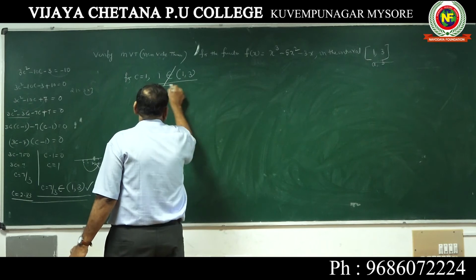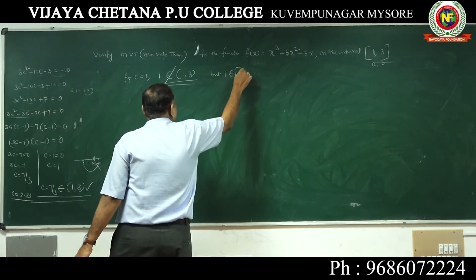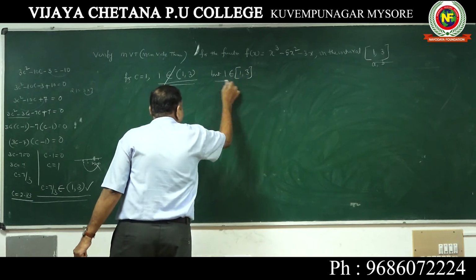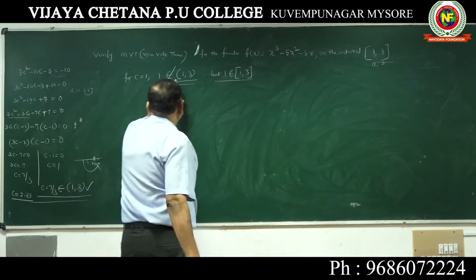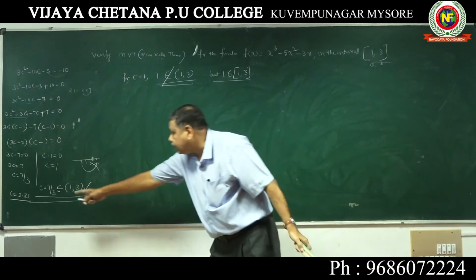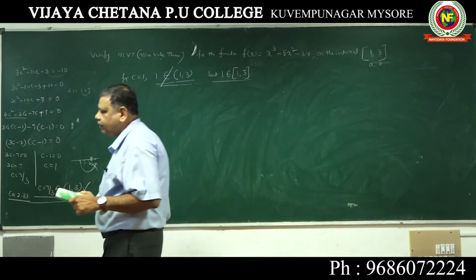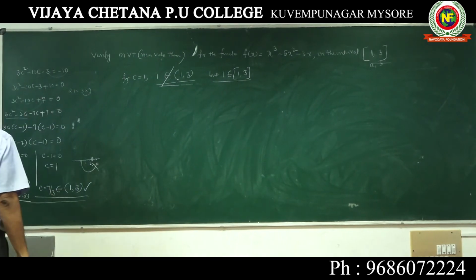But it belongs to the closed interval 1, 3. But for MVT to apply, this should be in the open interval 1, 3. But 2.33 is covered under this. So for C is equal to 1, MVT is not applicable.